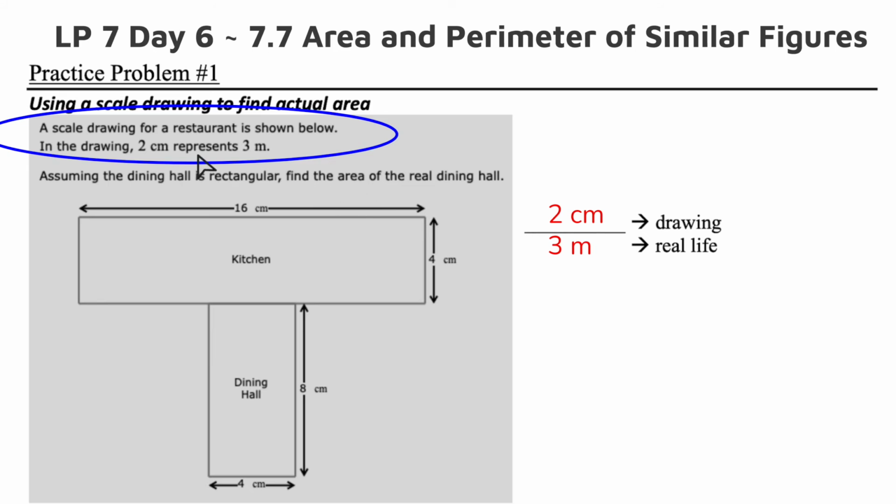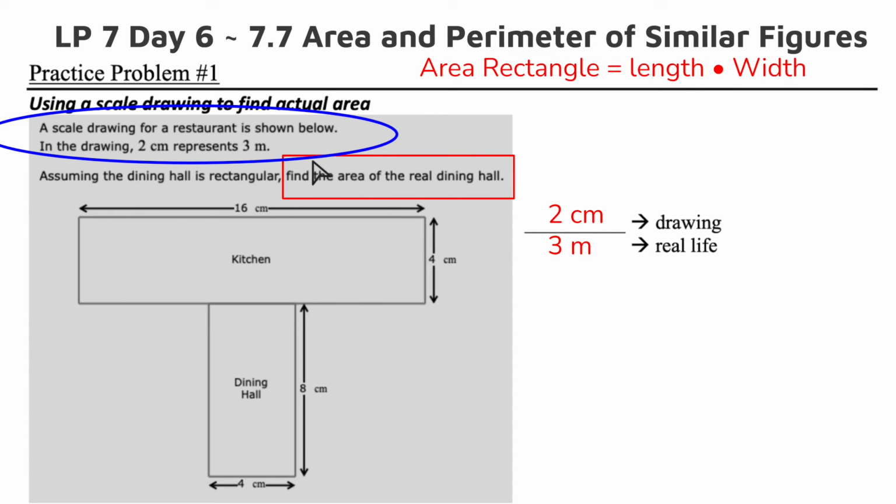So assuming the dining hall is rectangular, find the area of the real dining hall. They're giving us kitchen and dining hall. We don't care about the kitchen. They're giving you too much information. They want to see if you know to focus on the dining hall. That's what they're kind of testing you on here. So make sure you're paying attention to what they're asking you to focus on.